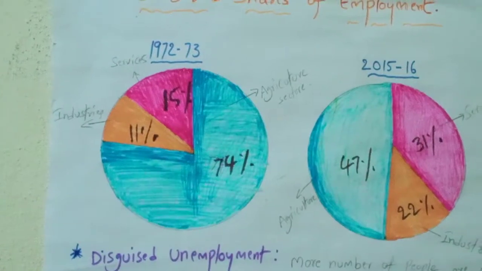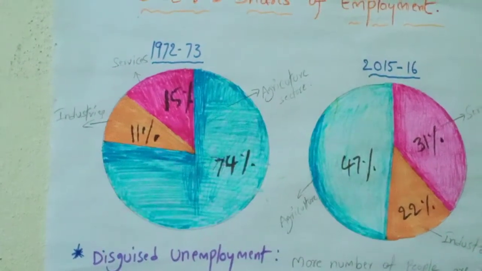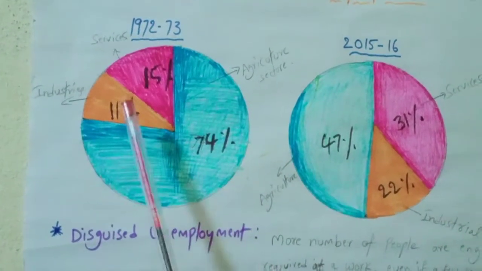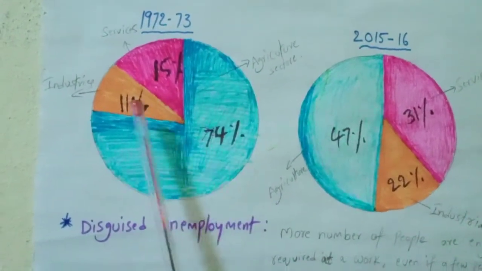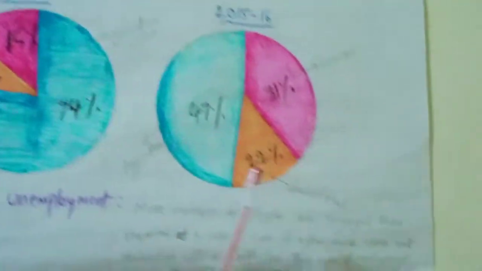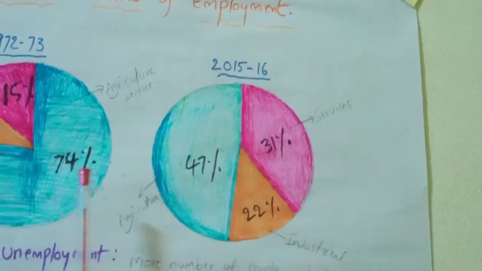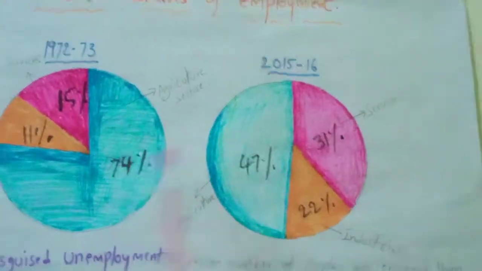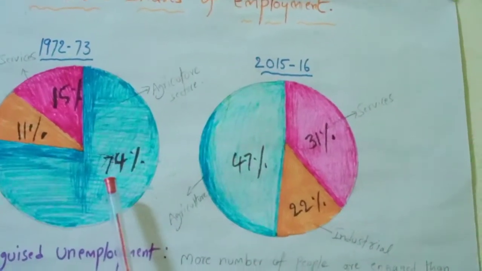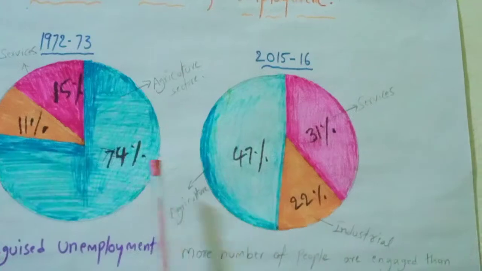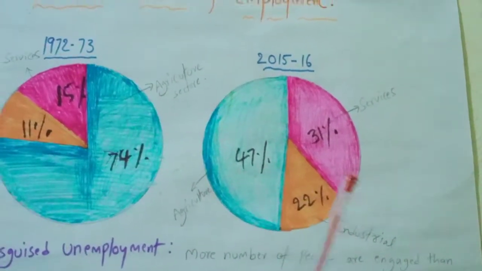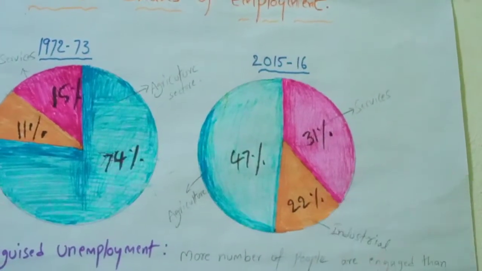In industries it was only 11%. It is the least employment source in 1972-73, the least provided by the industrial sector. So when we see 2015-16, the share in GDP decreased for the agriculture sector. The share in GDP decreased, but it still provided the highest number of employment resources of the three sectors.